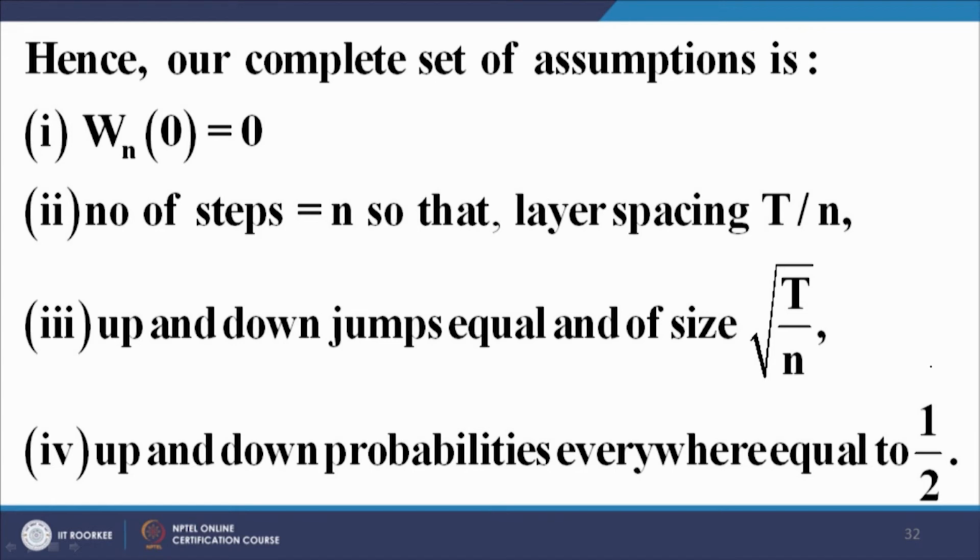Please note this is no longer plus minus 1, it is now plus or minus under root t upon n, because we have scaled the variable x, which could take the values plus 1 and minus 1, to the variable y, which can take the values under root t upon n into x, where x can take the values plus minus 1. Therefore, y can take the values under root t upon n with the plus sign or under root t upon n with the minus sign with equal probabilities, and up and down probabilities everywhere are equal to 1 by 2.